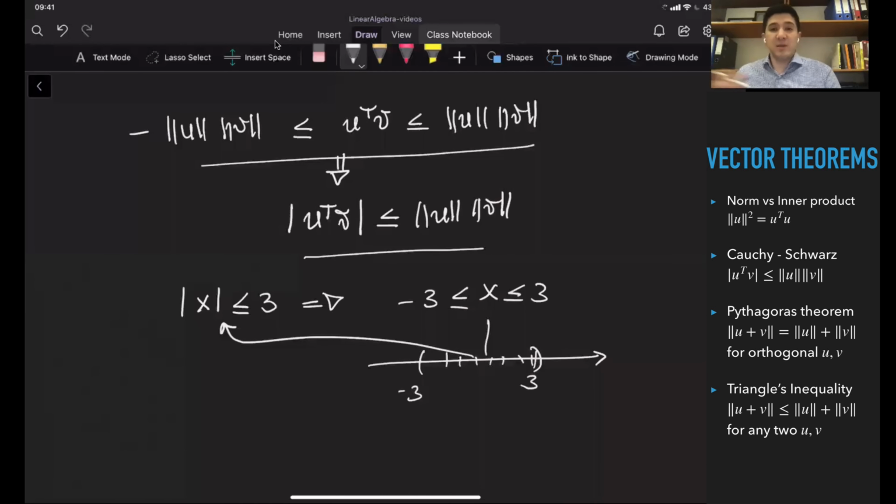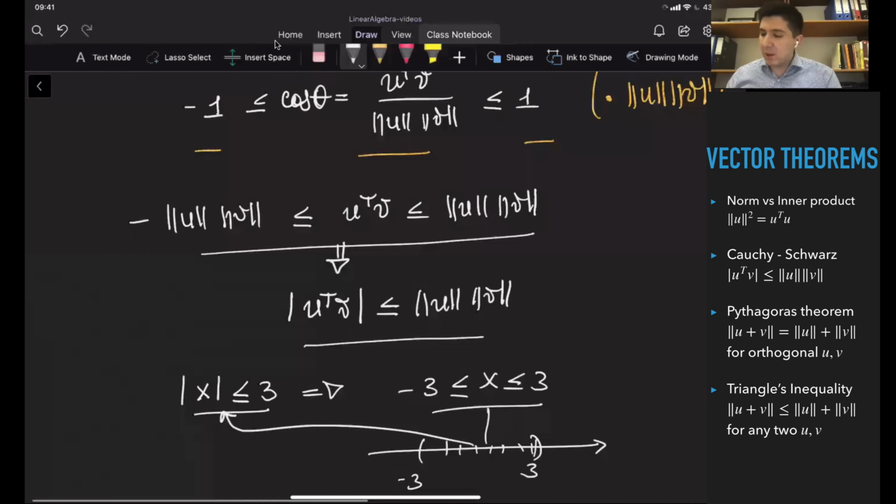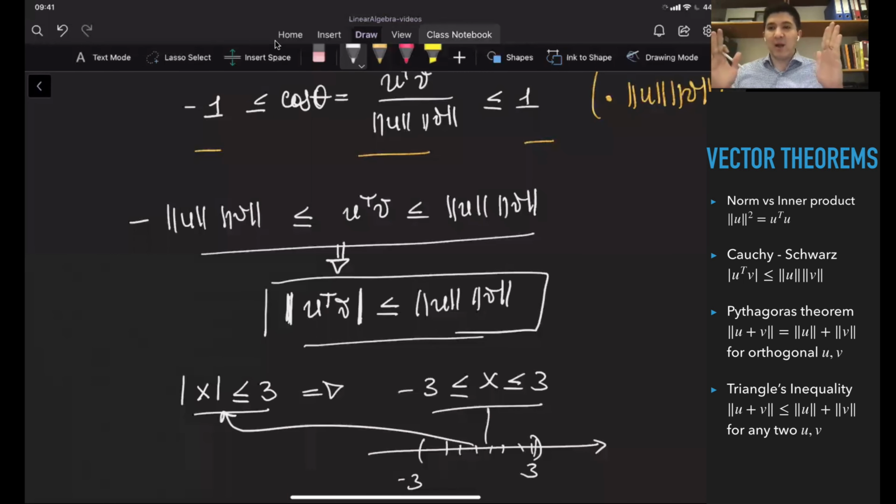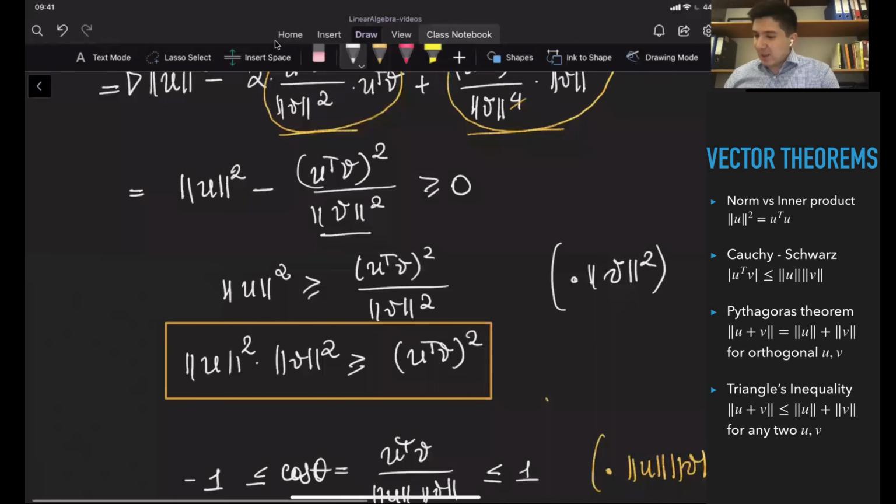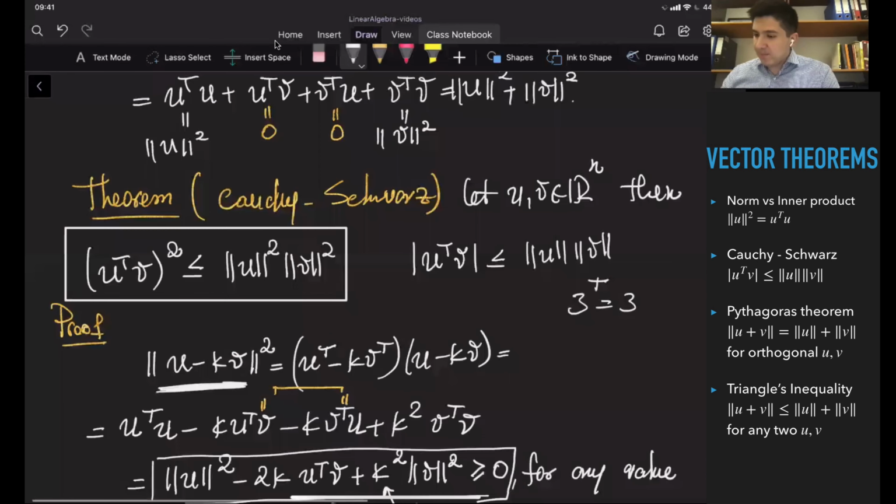So you can just substitute -2, -3, -1, or +1, +2, +3, and these 2 things are equivalent. So this is what we did here, right? If you eliminate the absolute value symbol, then you're going to get this inequality with the 3 sides. Okay, so this is the second proof here.